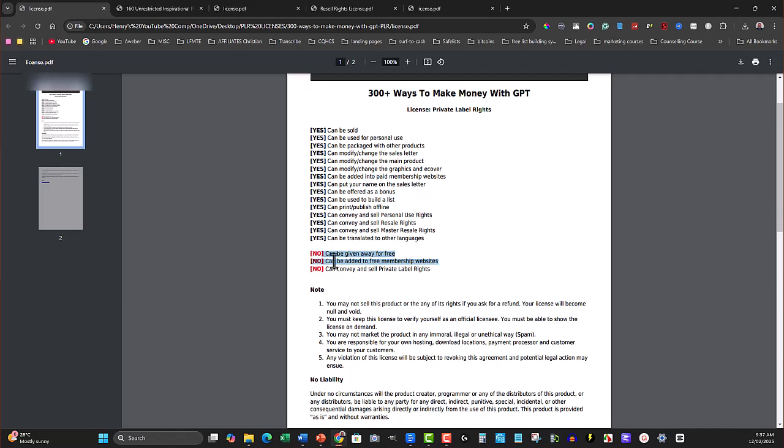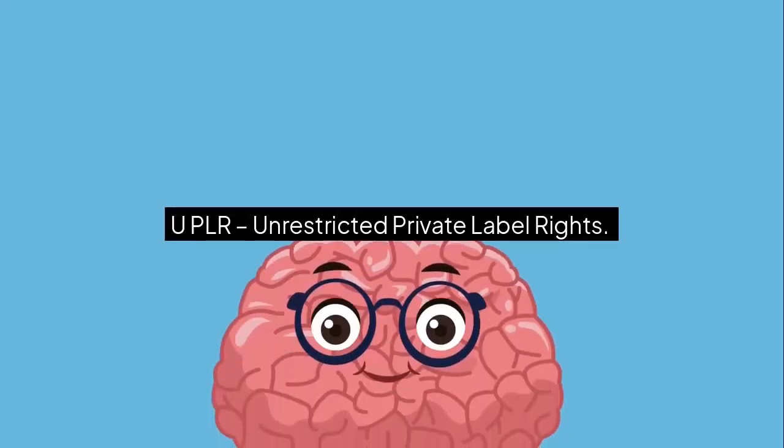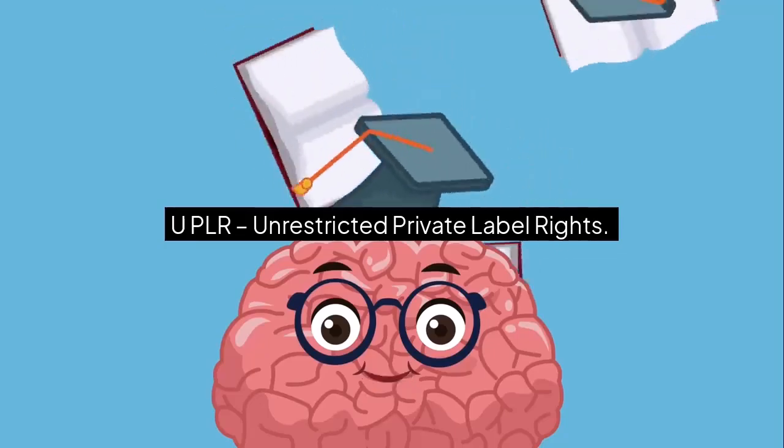However, the freedom comes with a need to pay close attention to the specific terms of the license. Some PLR licenses restrict you from giving away the content for free or selling it on certain platforms like Amazon. Always make sure to read the specifics of your PLR license to avoid any legal issues and to use the content effectively.